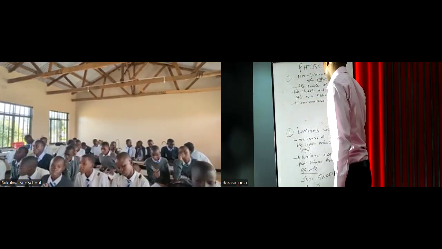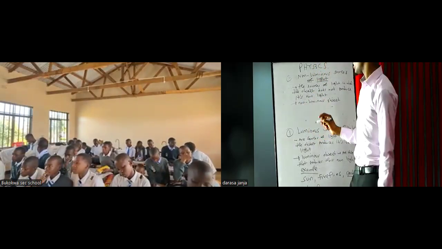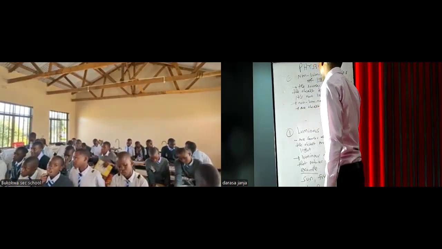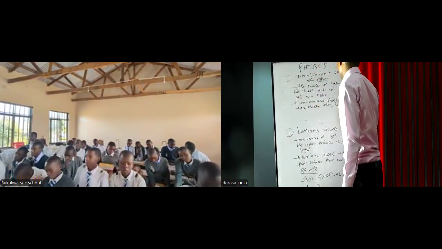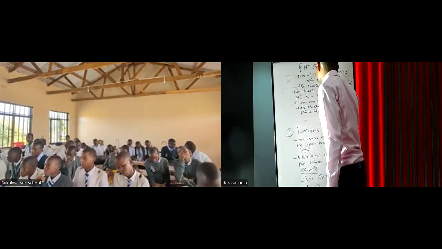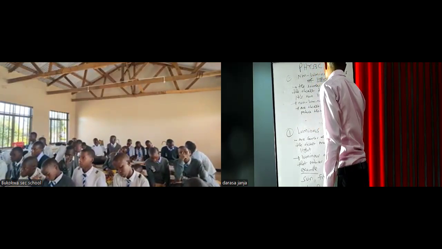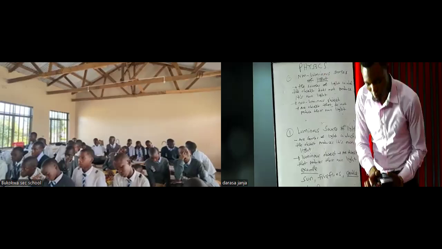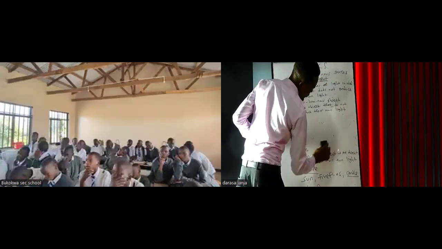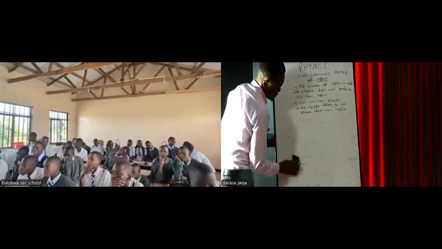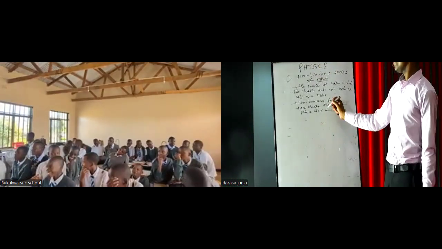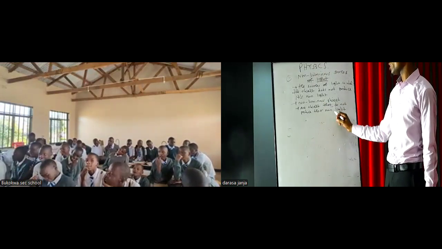Non-luminous objects are objects that do not produce their own light.